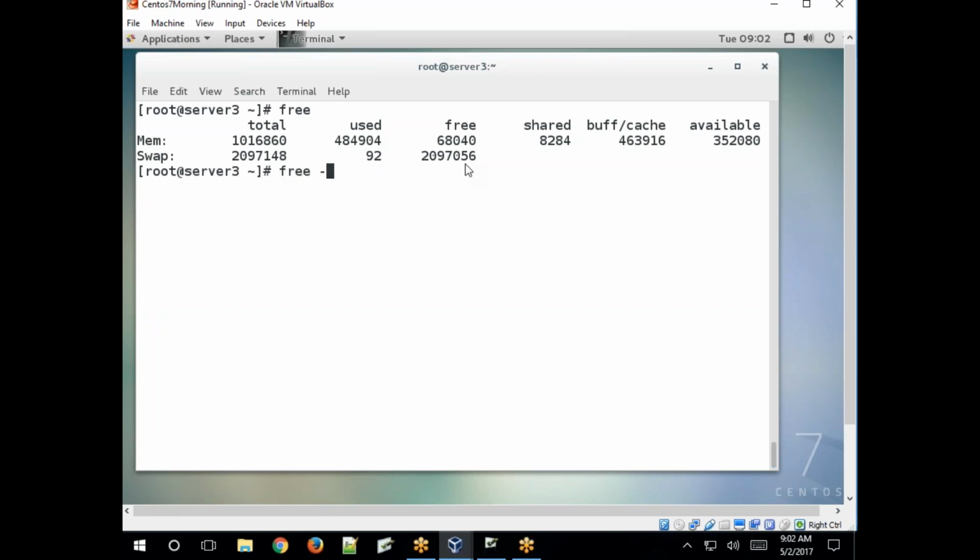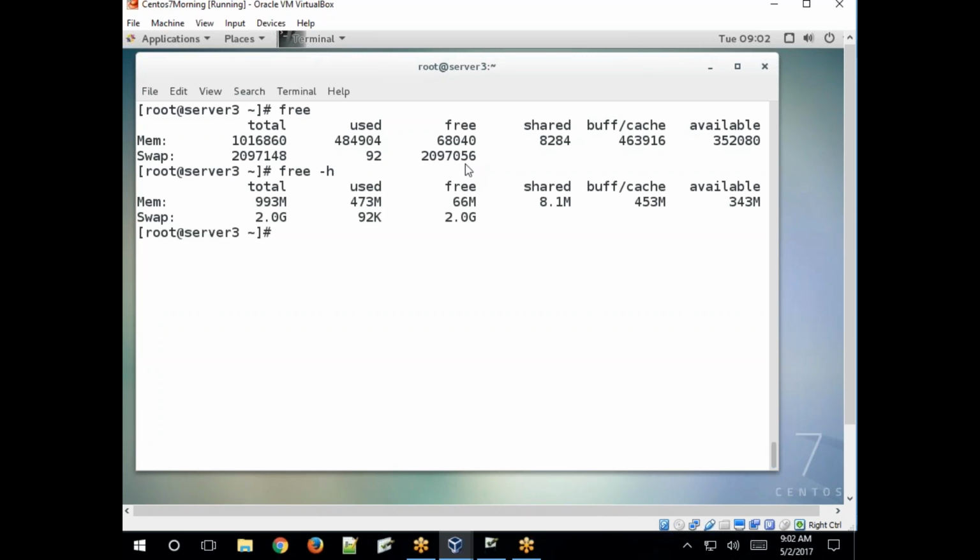To view the statistics in human readable format, -H is the option. Human readable format. Before, it showed in bytes. Clear? Now it shows in MBs. Human readable format, -H.